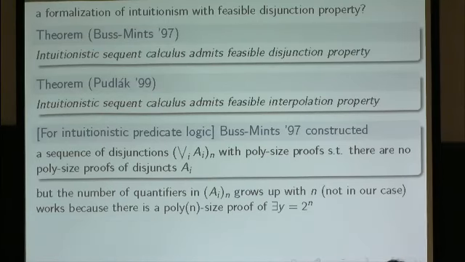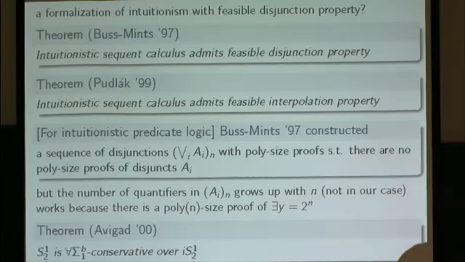So I find it interesting to consider possible formalizations of intuitionistic systems where some forms of feasible disjunction property hold. And I should also mention another interesting thing that occurs in the theory of intuitionism, a sort of conservativity, which works in a very general way.